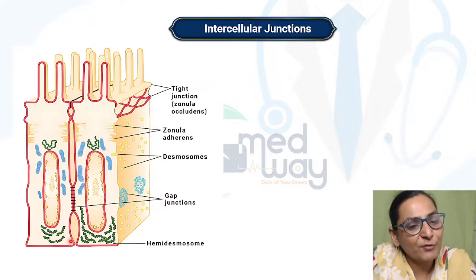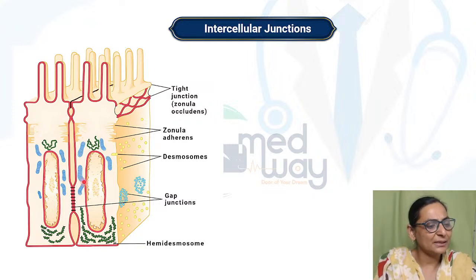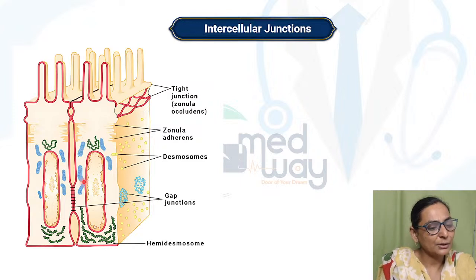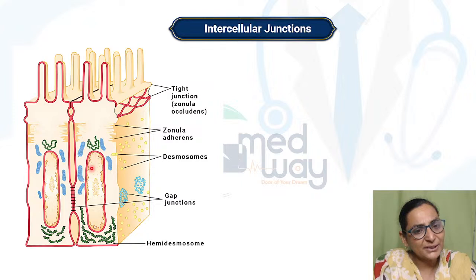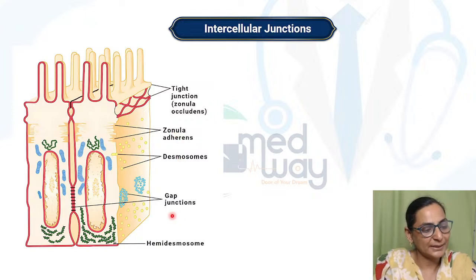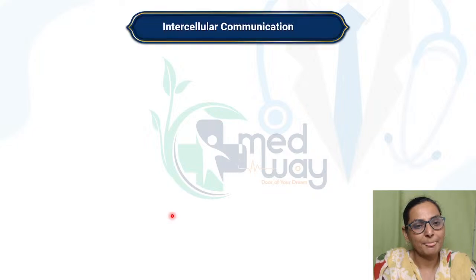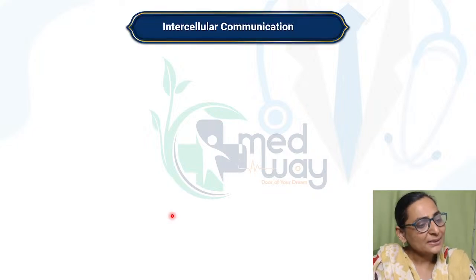This figure is taken from Guyton, and many times I have seen that the image-based questions have come from this figure. So therefore, I've taken this figure. You can always keep it in your mind, or obviously you'll be getting a PDF of this particular lecture. So, through the PDF you can keep these tight junctions, adherence, and the other text which is given over here. Now, what is intercellular communication?